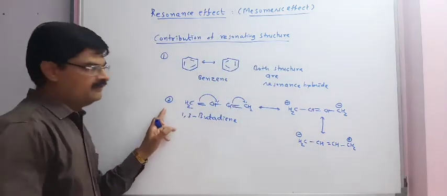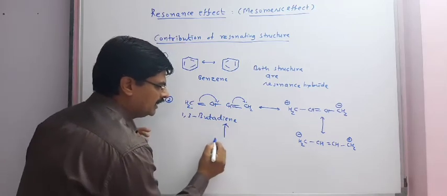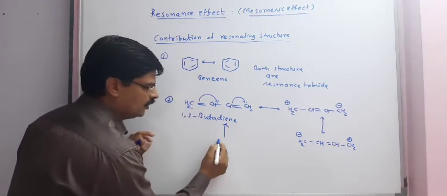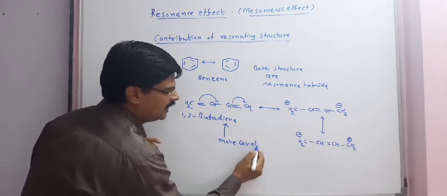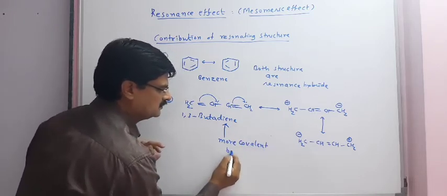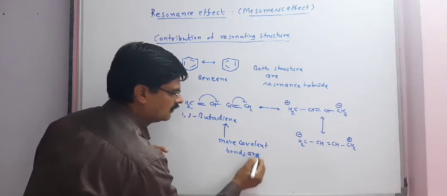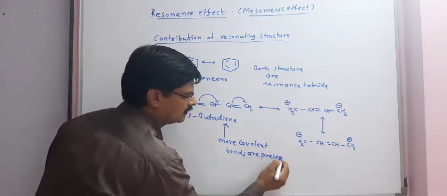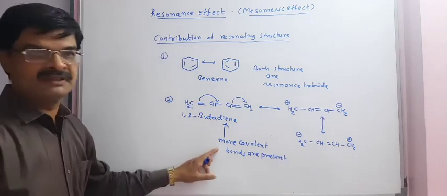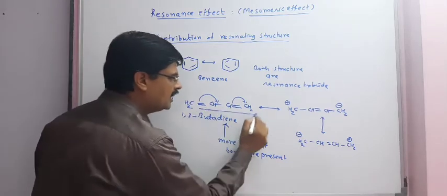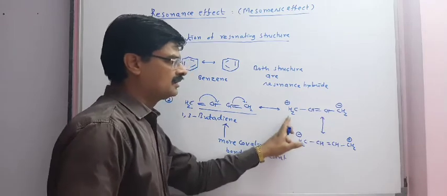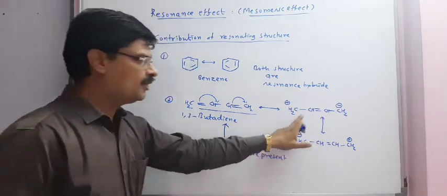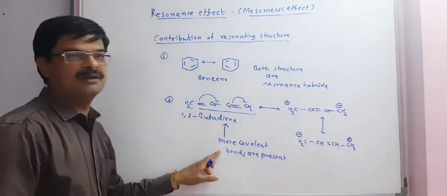From this study we have to remember that in the structure of 1,3-butadiene, more covalent bonds are present. So this will contribute maximum, and these two structures cannot contribute more because they have a smaller number of covalent bonds.